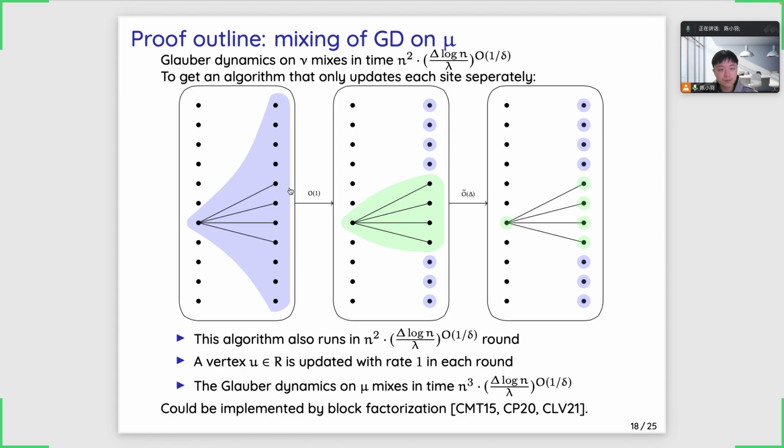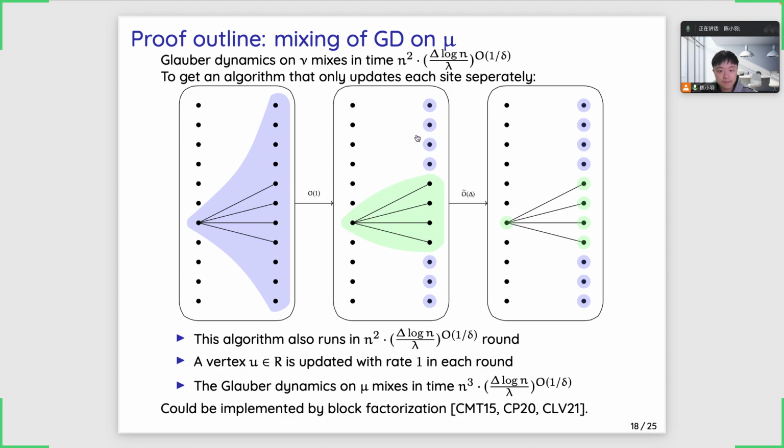In order to do the comparison, we will first consider a sampling algorithm that simulates this block dynamics, but with the restriction that this algorithm updates each site separately. In an update of this block dynamics, since other vertices on the left are fixed, the vertices that we need to resample will break up into several isolated parts.